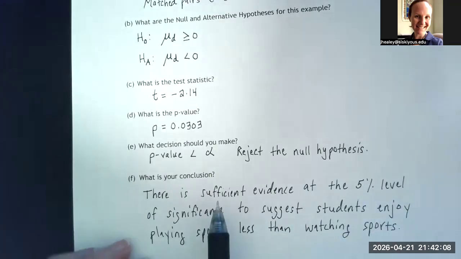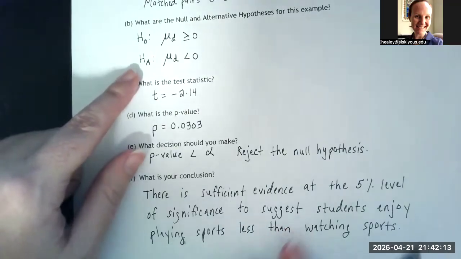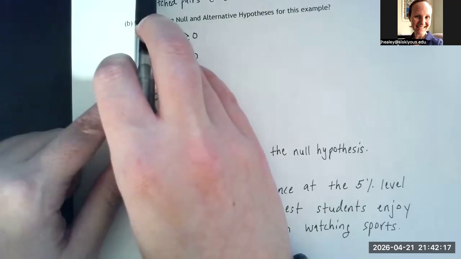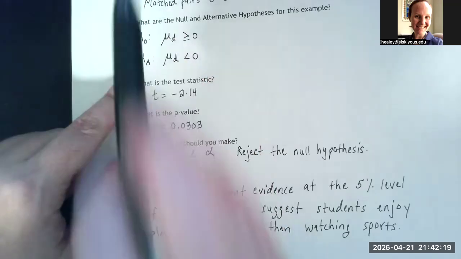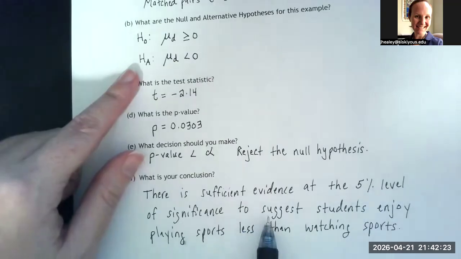Then we always go up to whatever we said was the alternative hypothesis. If it's helpful, what we said was that less than 0 meant that playing sports had a lower score than watching sports did. So we said there is sufficient evidence at the 5% level of significance to suggest that students enjoy playing sports less than watching sports. That's where that less than 0 sign came from.